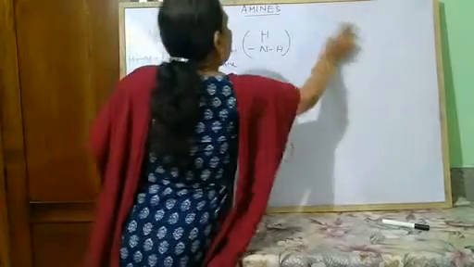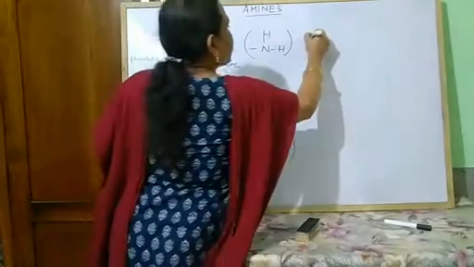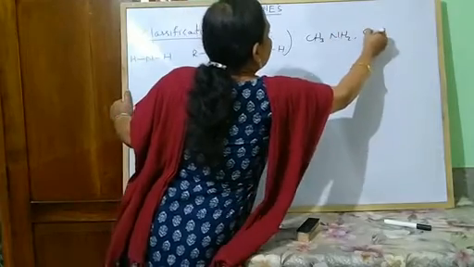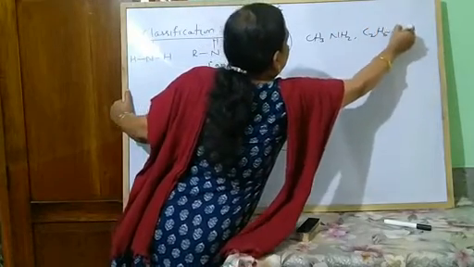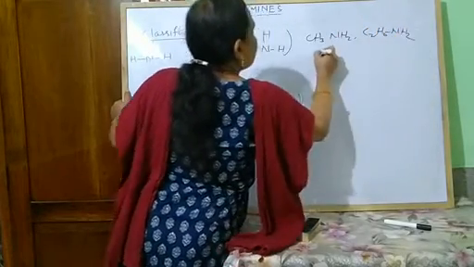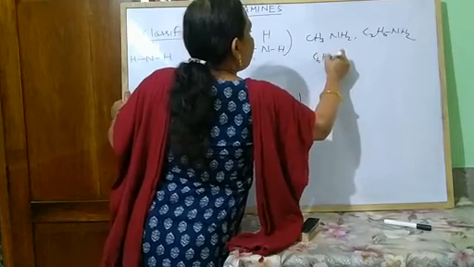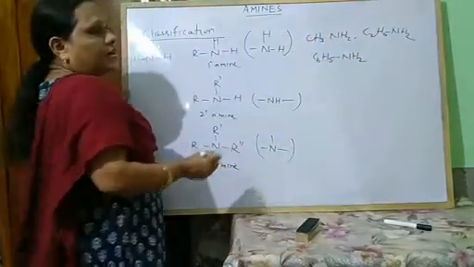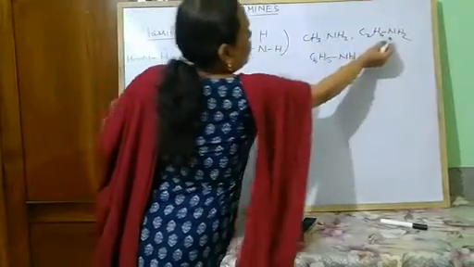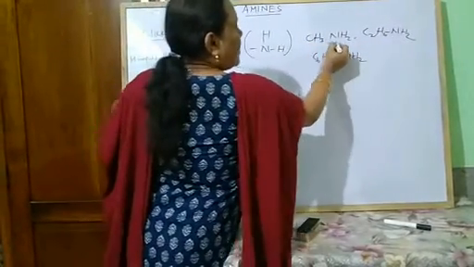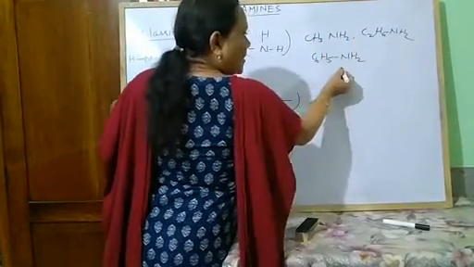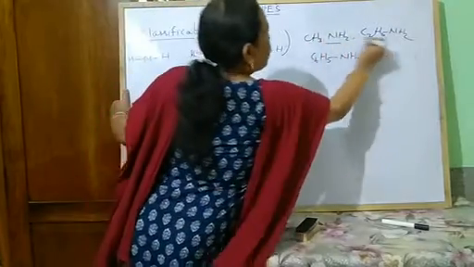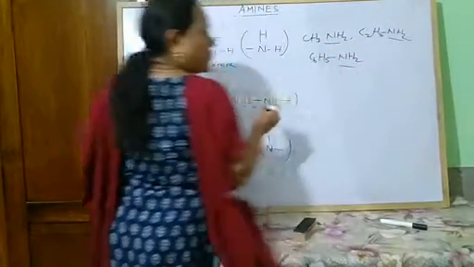N. So look here, examples: CH3NH2, C2H5NH2, C6H5NH2. What are their names? I will tell you later. So here NH2 groups are there. So these are methylamine, ethylamine and aniline. So all these are primary amines. Here the functional group is NH2.